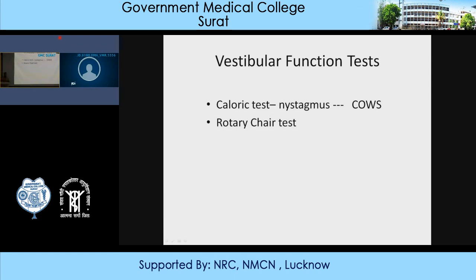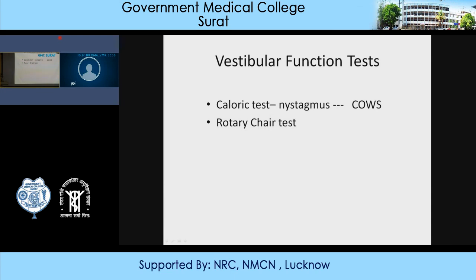Warm and cold water is injected into the external auditory canal, and it raises or lowers the temperature of the internal ear by 7 degrees. With the help of a syringe you inject the fluid, and when you inject the fluid, nystagmus is seen.